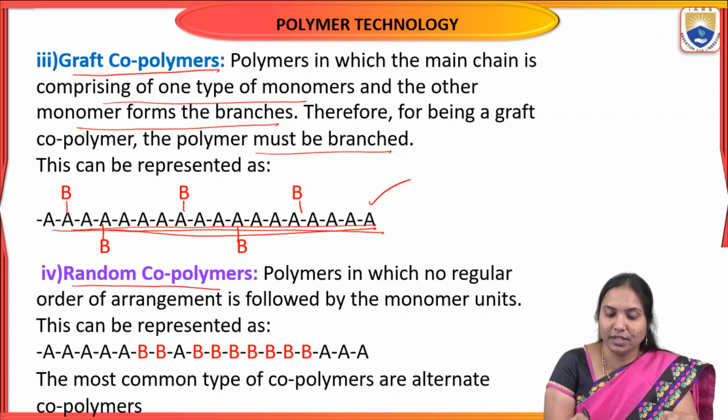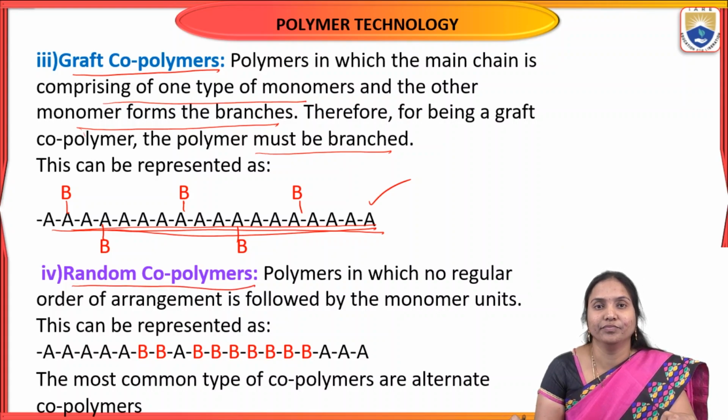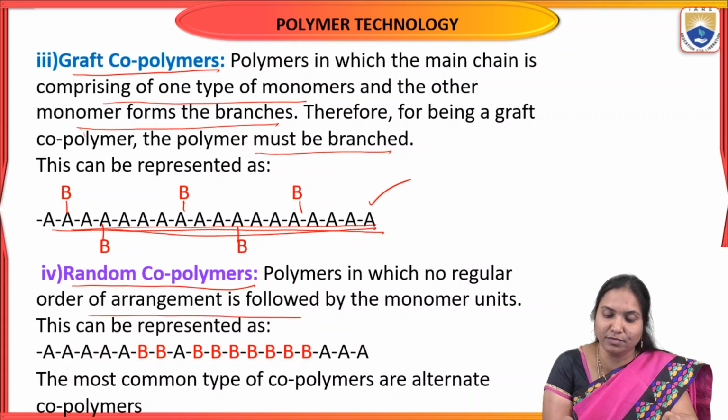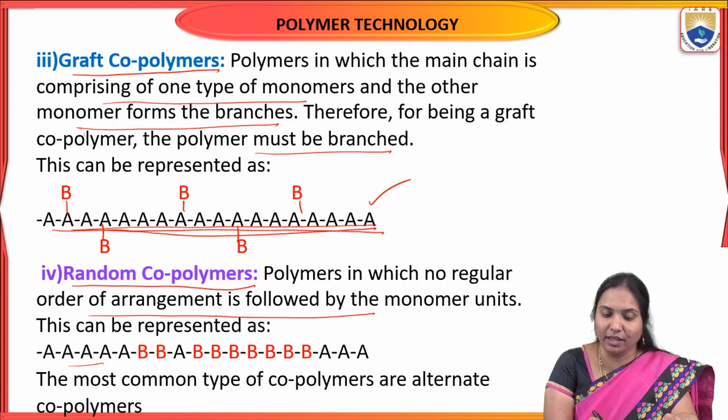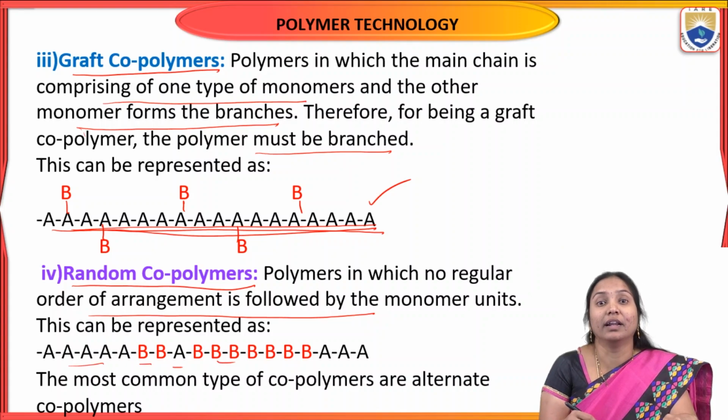Next, the fourth one is random copolymer. In these polymers, no regular order of arrangement is followed by the monomeric units. There is no regular alternating arrangement. That means a random arrangement of monomers A and B, for example, here first A, B, A, B, randomly arranged, not alternatively arranged.